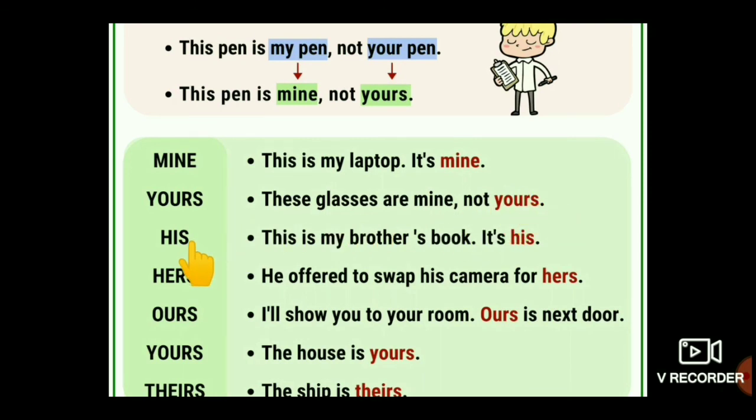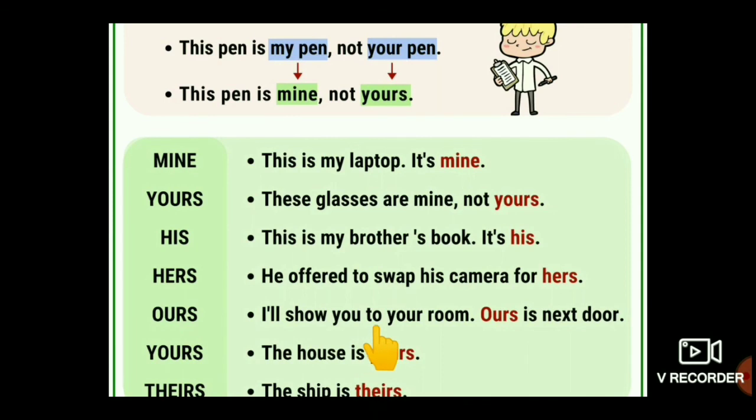Understood? His. This is my brother's book. It's his. My brother's. In the place of my brother's, we use his. Understood, children? Hers. When we use hers, he offered to swap his camera for hers. Okay? Ours.